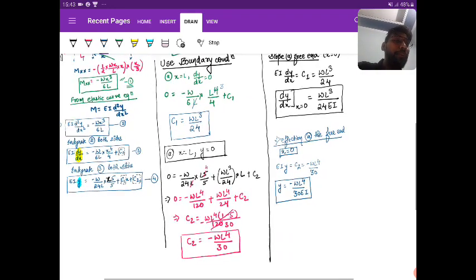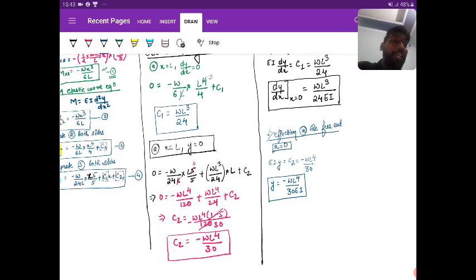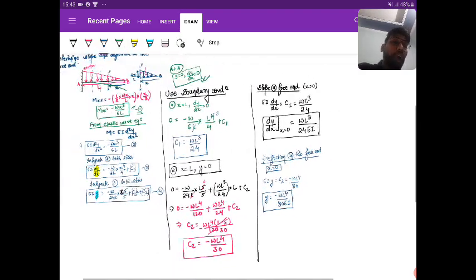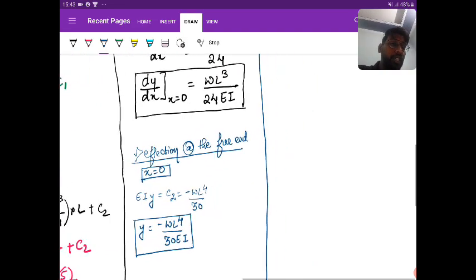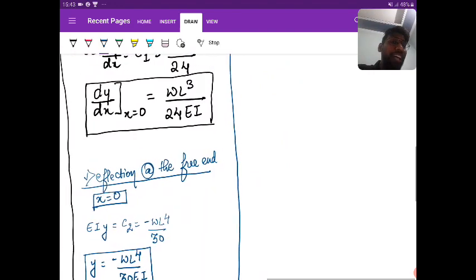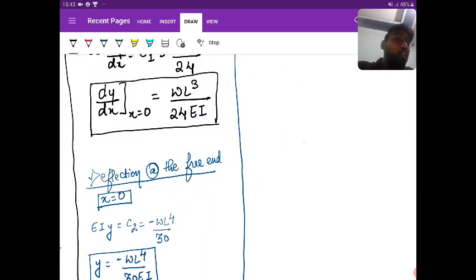Okay. Now let me tell you the meaning of this plus minus in dy by dx at y equal to 0. Just look here. The first thing you should understand is whether you are moving left to right or right to left.